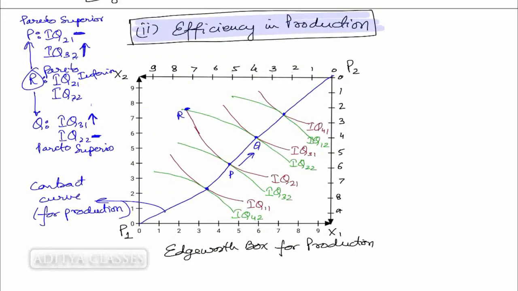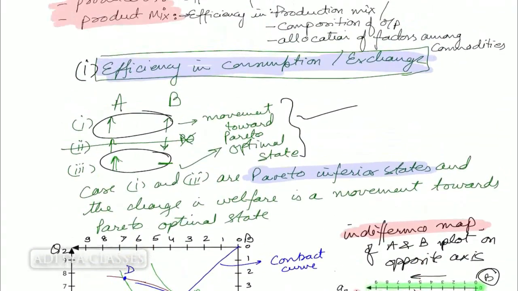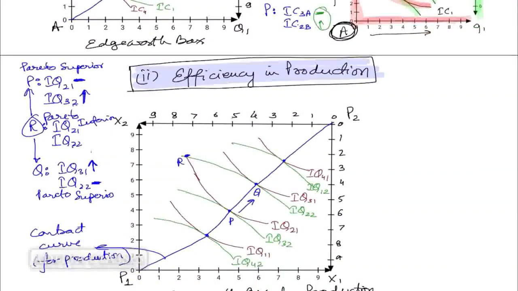If we try to move from P to Q, we see that P was a better point. P was Pareto optimal. Q is inferior as compared to P. And if we try to move from Q to P, we again witness the same case. So in this case, we can see that it is almost the same as it was in efficiency in consumption or exchange, efficiency in production. Yes, as far as technicality is concerned, as far as these points are concerned, all the points on the contract curve.